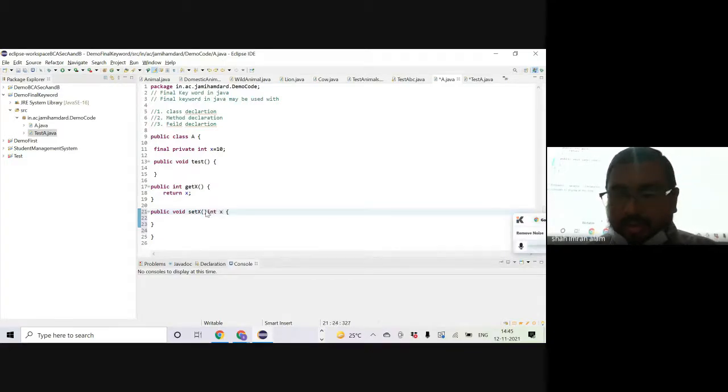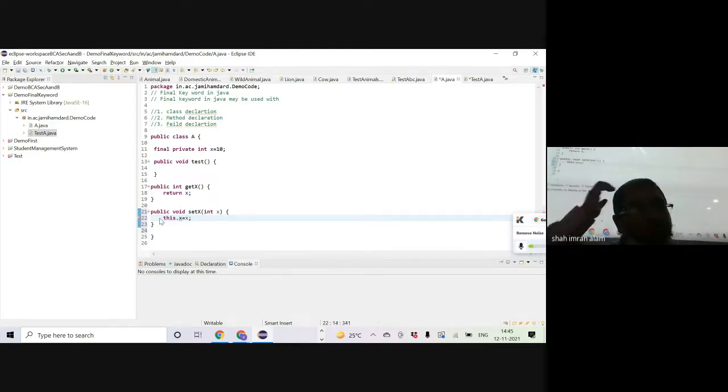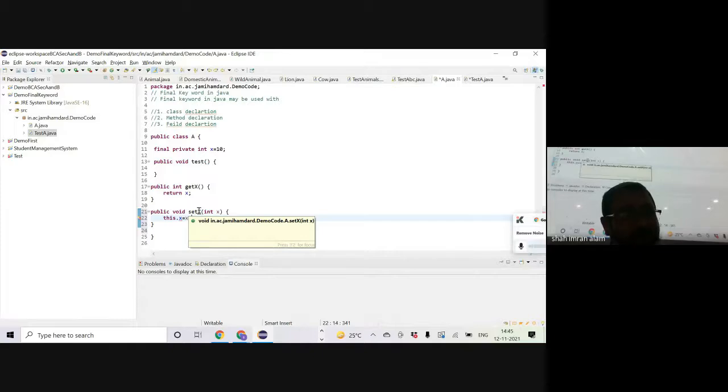Integer x, and let's say this dot x is equal to x. Okay. So when I try to do this, the IDE was not allowing me to even generate the setter of x, because it knows the setter of x would be used to change the value of x. So that was at the IDE level. That's not at the compiler level. The compiler will not complain unless I write this line.